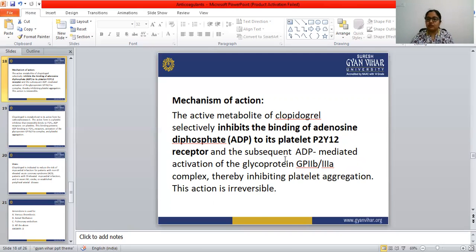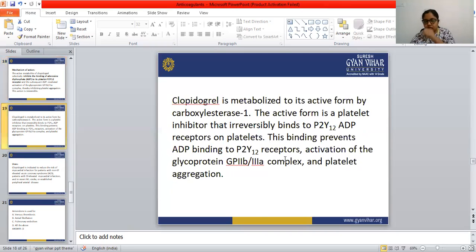Irreversible means it inhibits the binding of adenosine diphosphate, or ADP, to the platelet P2Y12 receptors, and the subsequent ADP-mediated activation of the glycoprotein GP2B and 3A complex, thereby inhibiting platelet aggregation, and this process is irreversible.